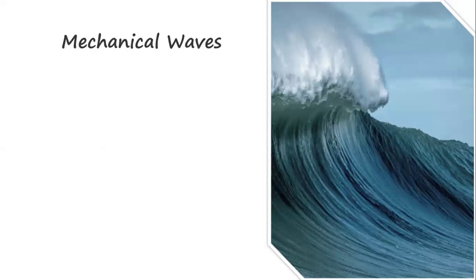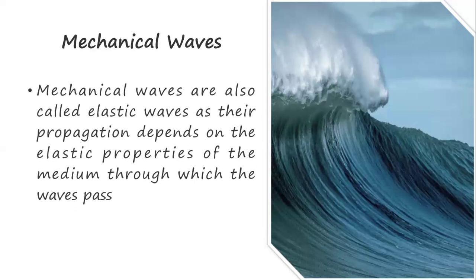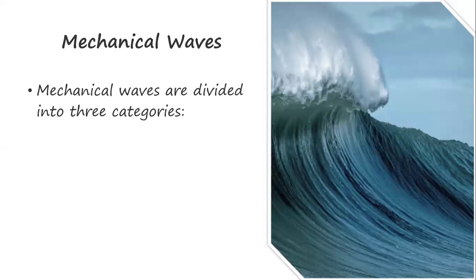Now let's discuss one by one each one of them, starting with the first one, mechanical waves. The mechanical waves are also called the elastic waves, as their propagation just depends on the elastic properties of the medium through which the wave passes. So this is the first kind of wave, whereby the propagation just depends on the elastic properties of the medium through which the wave is traveling.